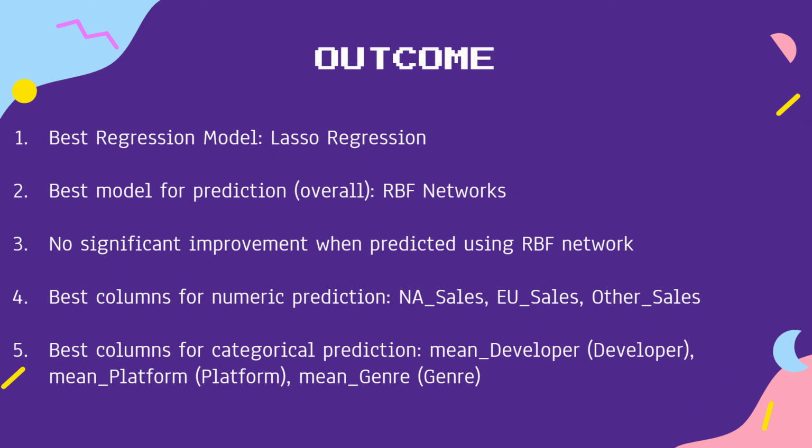Now let's see the outcomes and insights. Comparative analysis of R-square and MSE values reveals that lasso regression outperforms linear regression, and the RBF slightly surpasses the lasso model in terms of accuracy. The NA sales, EU sales, and other sales are the best numerical columns for predictions, and developer, platform, and genre are the best categorical columns for prediction.